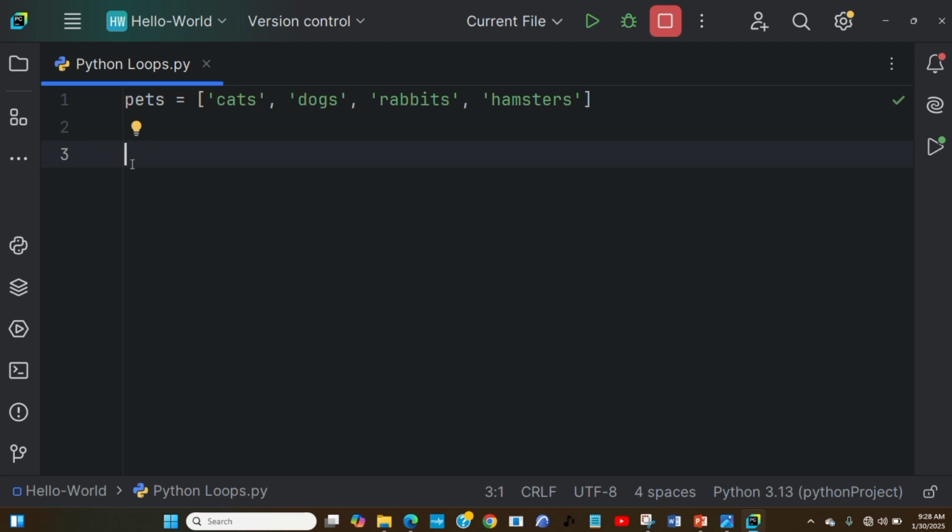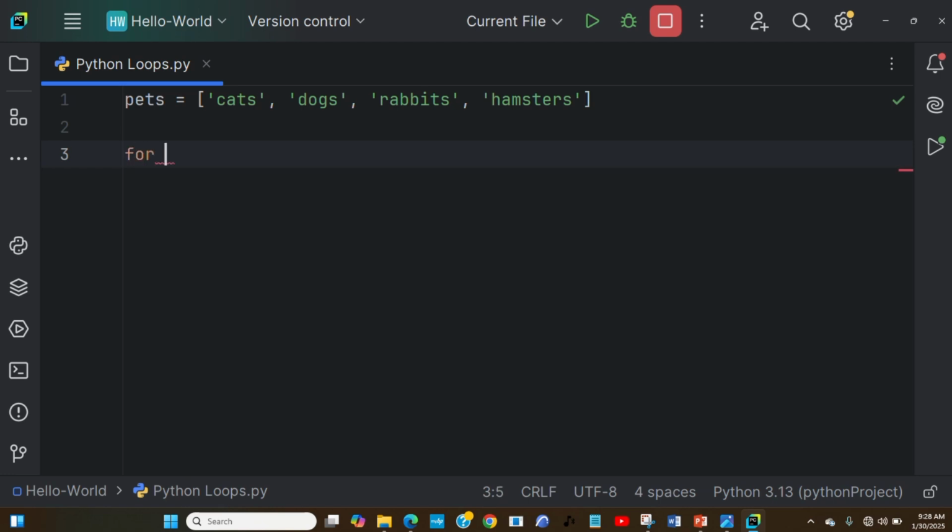Now what we want to do is iterate over this particular list. I told you that we can loop over various iterables: a string, a list, or a tuple. So how should I go about this? I'm going to use the for loop statement.